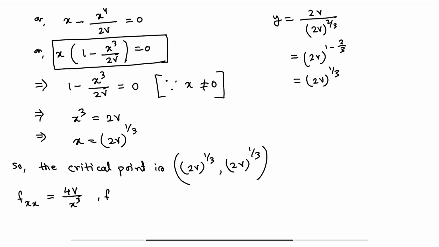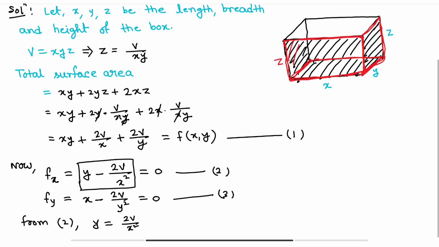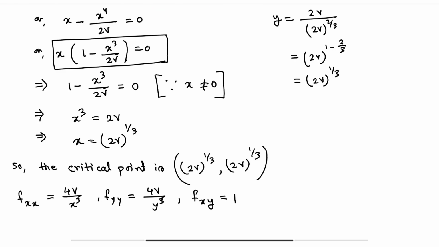Similarly fyy equals 4v by y cube, and fxy means partial derivative of fy with respect to x. So fxy is equal to 1. Now what is h? h is equal to 4v by x cube into 4v by y cube minus fxy square, so this will be 1.